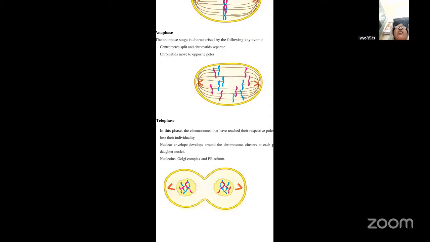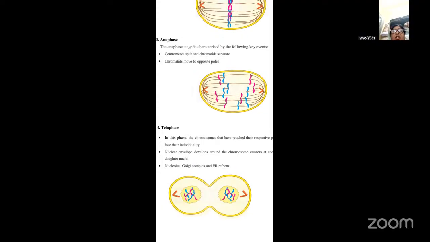So these are the four different phases that you see in mitosis. What are those? Prophase, metaphase, anaphase, and telophase. So this is how it looks in the telophase.